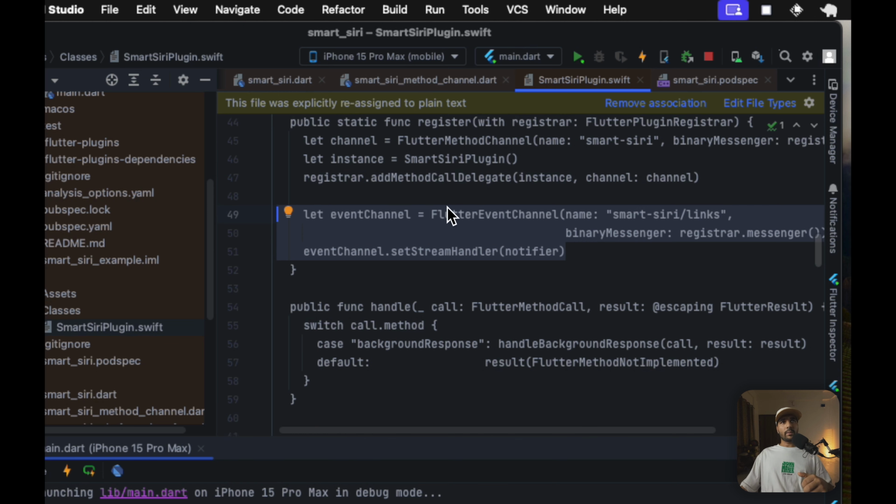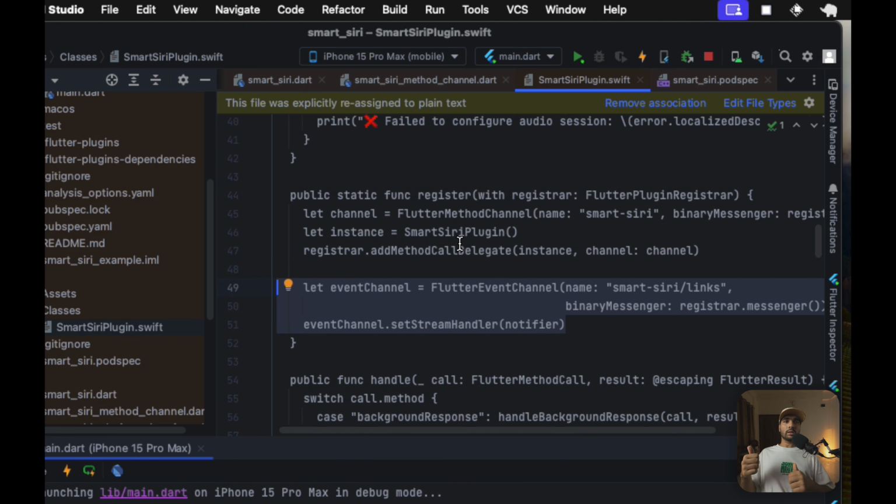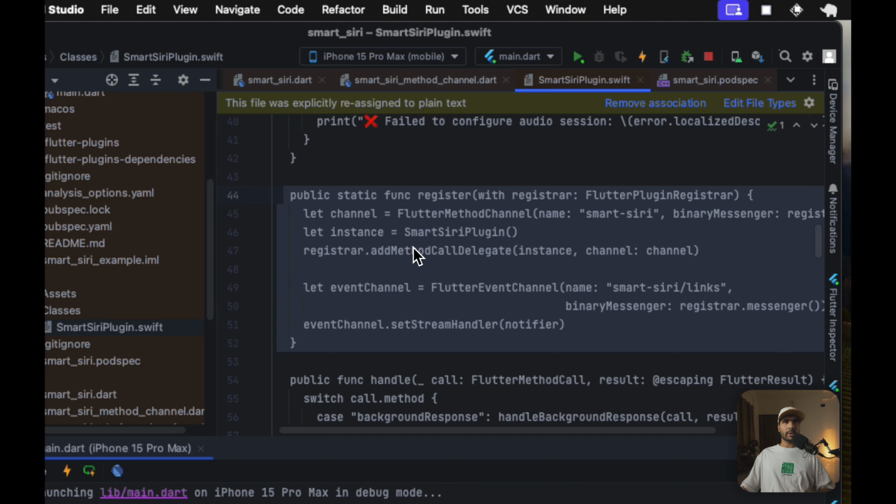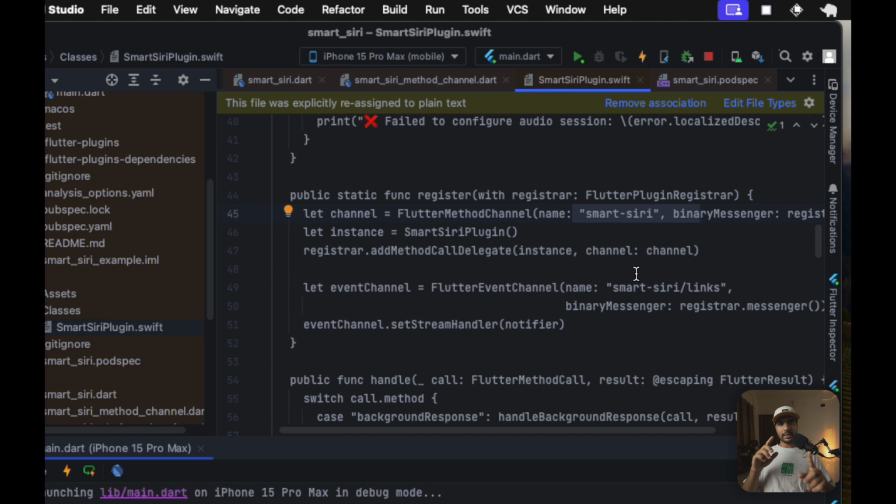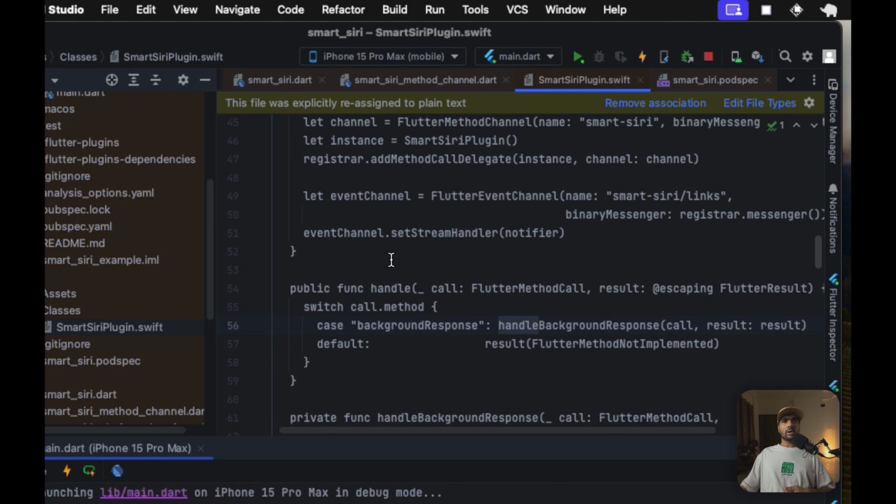We are directly pushing our messages to this stream from our app intents. I'll show that too, but this is basically it. Inside our register method, we are initializing our method channel and our event channel and setting up that Flutter and Swift communication here.